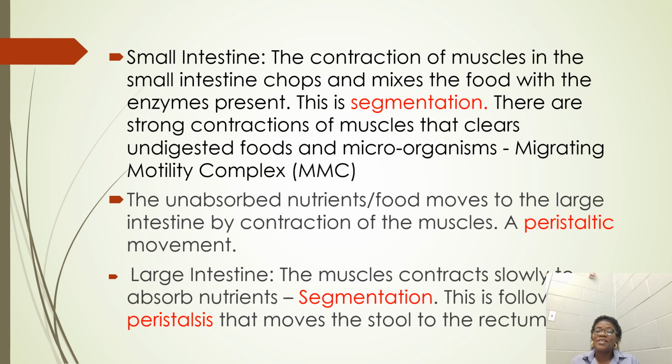So the undigested foods need to be cleared together with the microorganisms out of the digestive system, out of the small intestine. Digestion, the breaking down of most of the foods, is started and completed in the first part of the small intestine, that is the duodenum, and the absorption takes place in the jejunum, that's the second part.